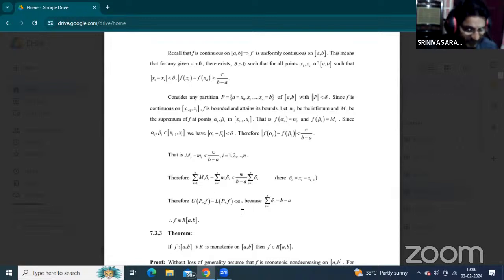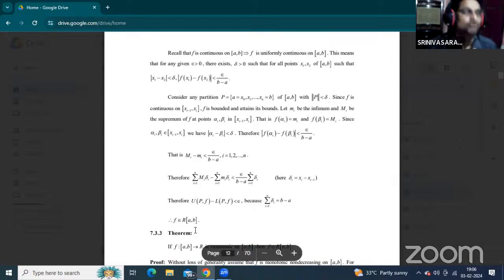So finally, that is the representation of what is the condition of this one? That the given function is Riemann integrable on closed interval AB. F is Riemann integrable on interval AB. So that is denoted by F belongs to R of AB.